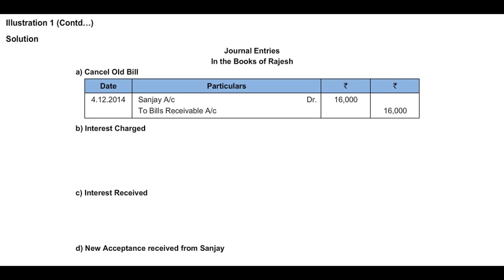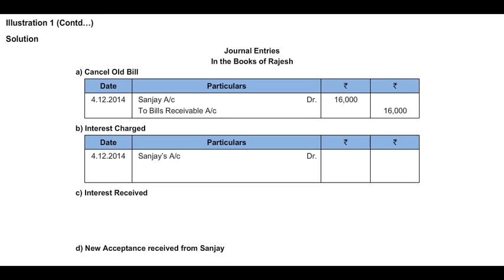Second entry will be for the interest charge. As it has been given, Rajesh agrees, provided interest at 9% was paid immediately in cash. First of all, we have to charge the interest, then it will be collected immediately in cash. So on the same date, 4th December 2014, the entry for the interest charge. We are in the books of Rajesh. For Rajesh, interest is an income and it is receivable from Sanjay. So he will pass the entry Sanjay's account debit to interest account, on 16,000 at the rate of 9%. But the extended period is as per the request of Sanjay, 2 months. So interest will be considered only for the period of 2 months, that is 240 rupees.